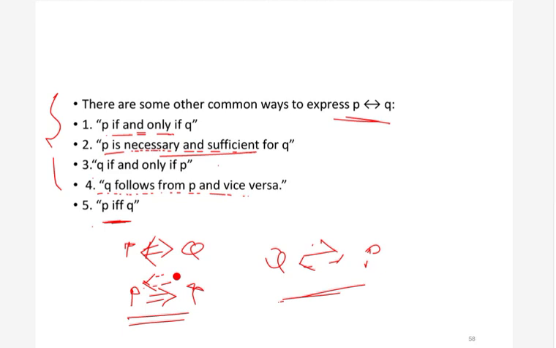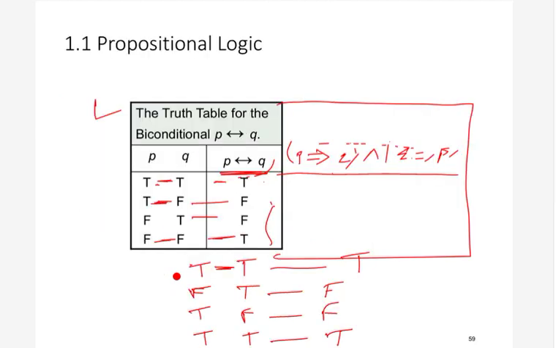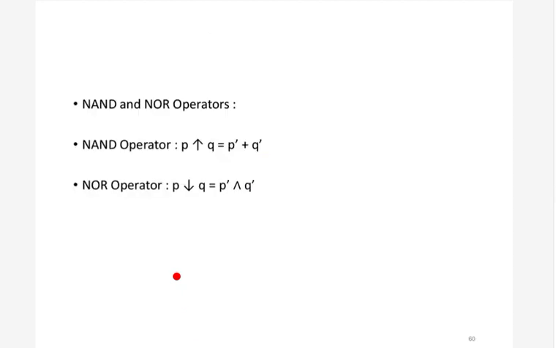Now the next operation is the NAND and NOR operators. These are not very important, but let's see them. In Boolean algebra we use the NAND operator and the NOR operator. If you have an understanding of Boolean algebra, then you already know that NAND is nothing but not and. Basically you can write NAND as not and. So what we do is first apply and, and then apply not.